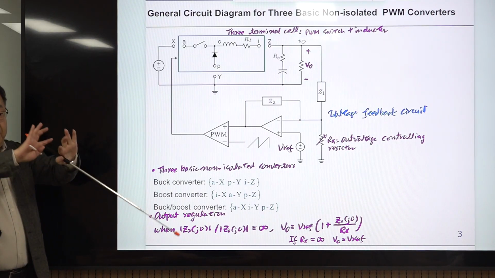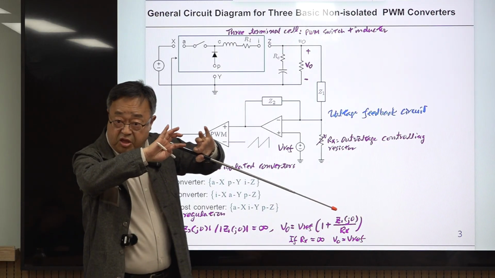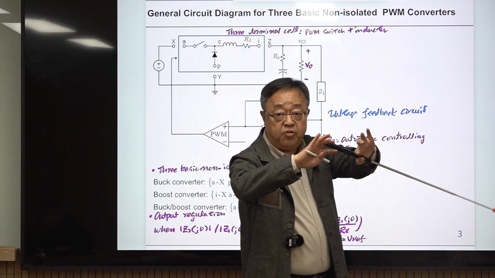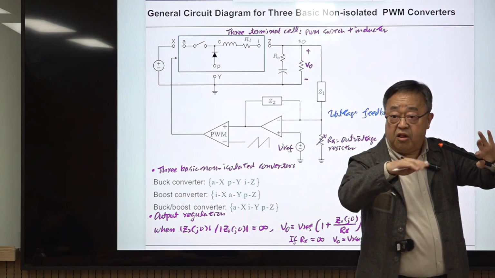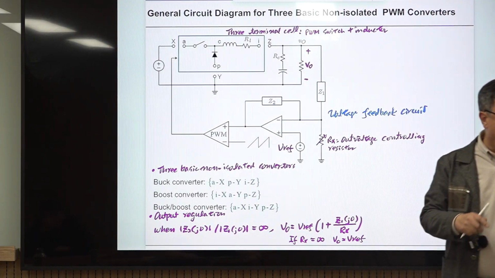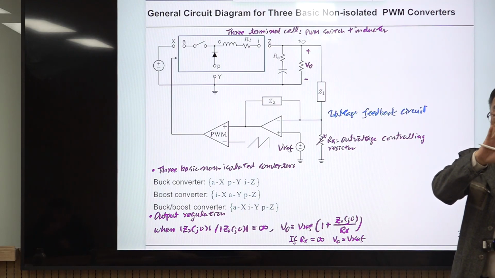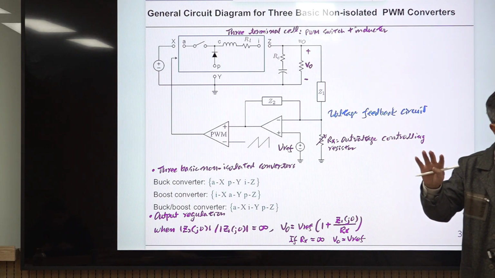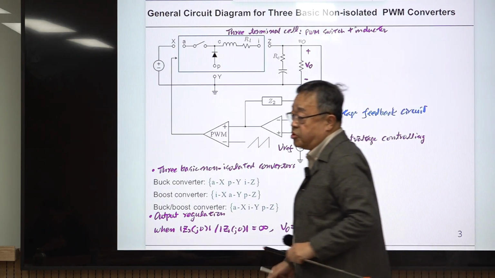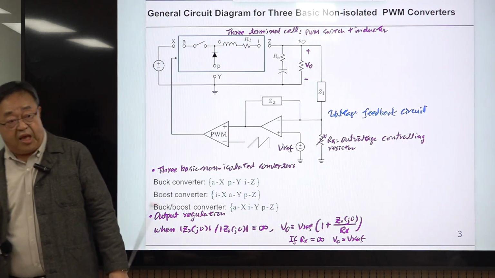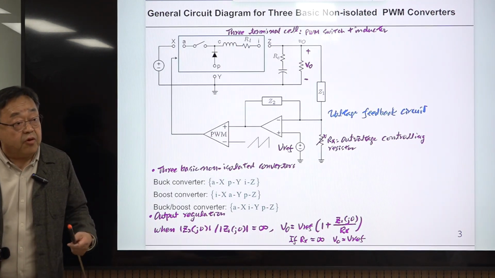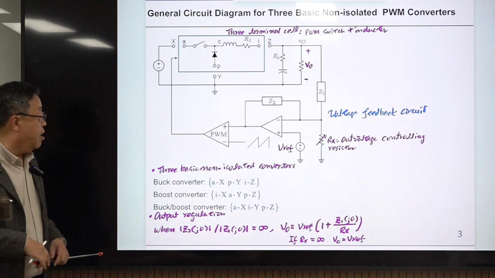There is just a transformer inserted in between, and the transformer provides the electrical isolation or galvanic isolation between input and output, and the primary purpose of that is the safety of humans, the users of the electronics.